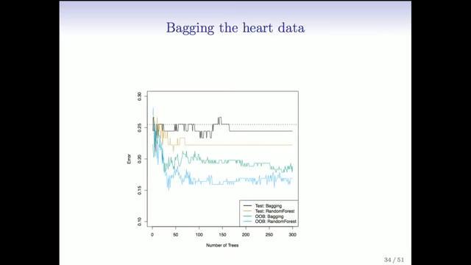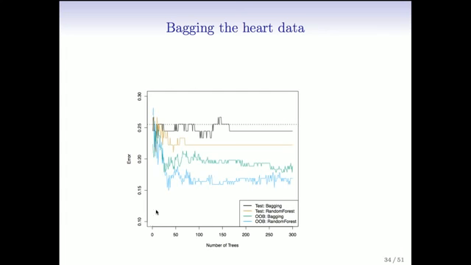Okay, so here's actually the heart data. This is the result of bagging the heart data. Along the horizontal axis is the number of trees, which we grew up to 300 trees in this case. And what do we see here? Well, we have the test error of bagging, first of all. Remember, we had a test set we set aside. It's the black curve, and its error is a little over 0.25.